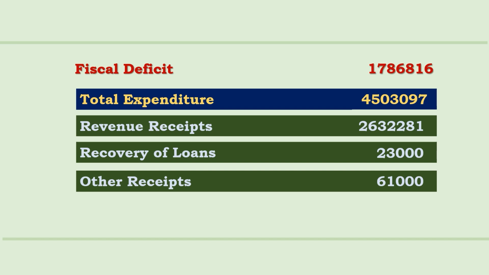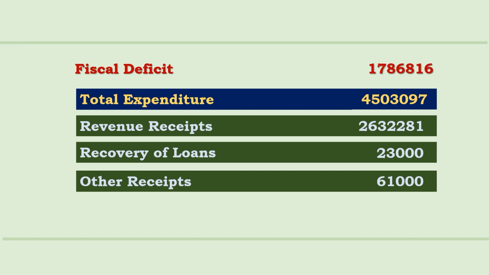So the fiscal deficit actually is revenue receipts plus recovery of loans and other receipts, the three together, and the difference from total expenditure. Since the total expenditure is much higher than these three taken together, we have a deficit, and the deficit is 17,86,816 crores.